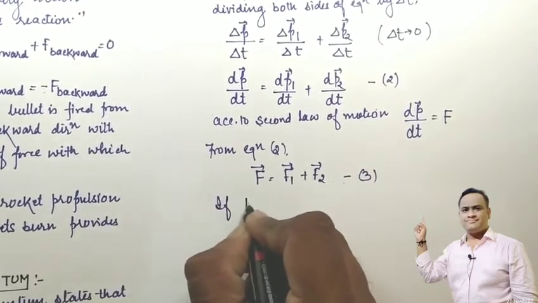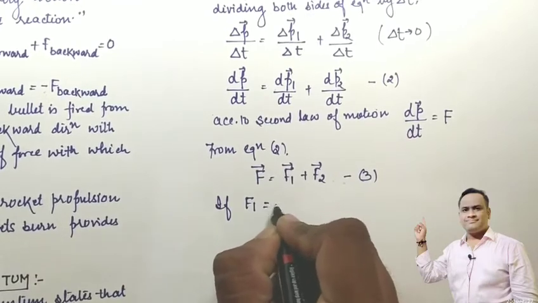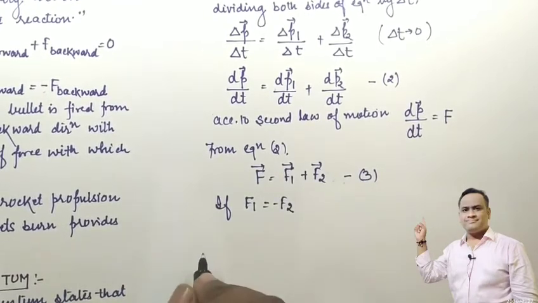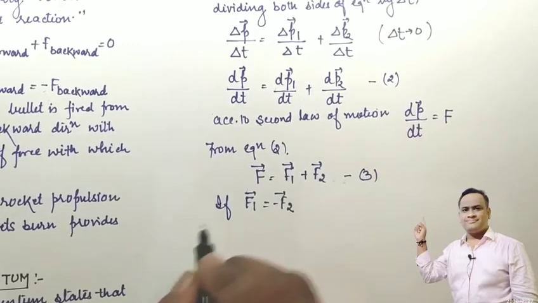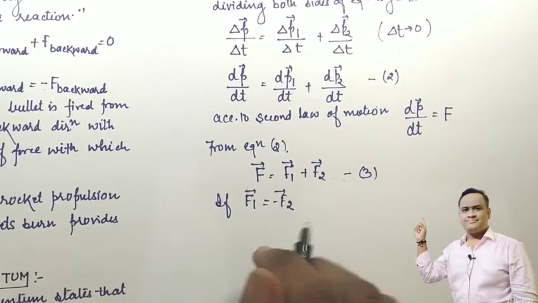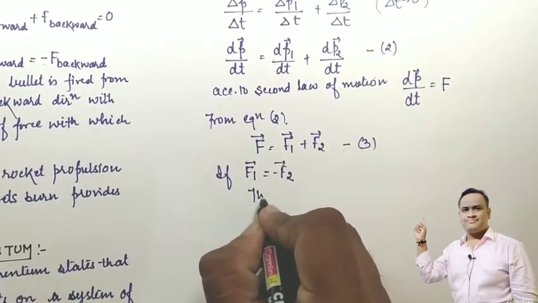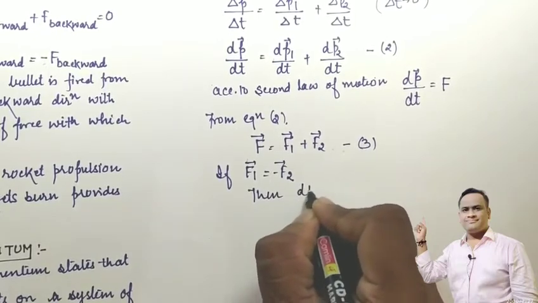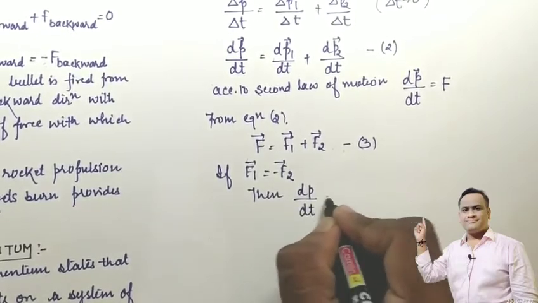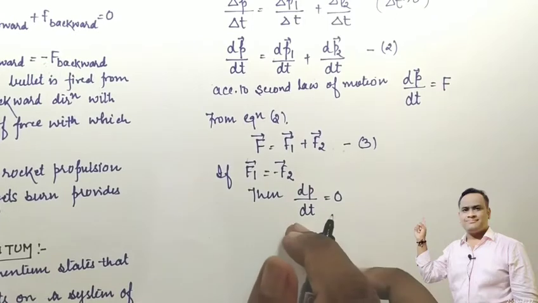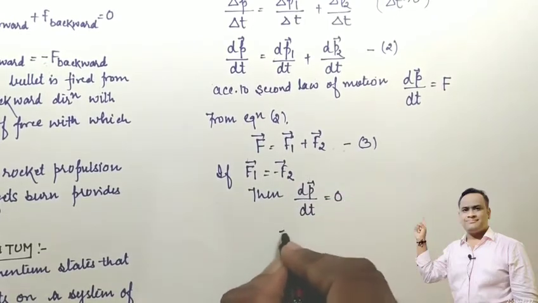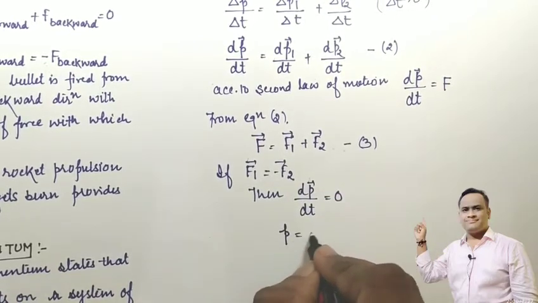It means momentum will be unchanged, so dp upon dt becomes 0.